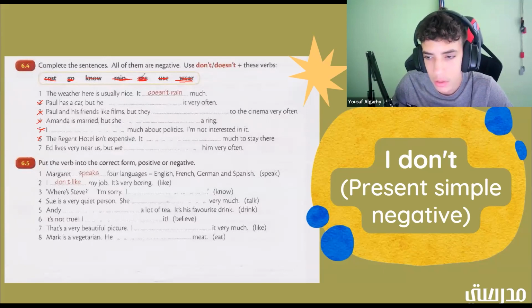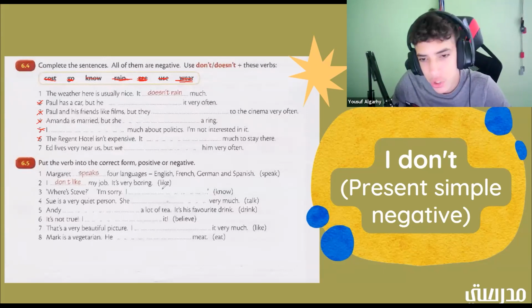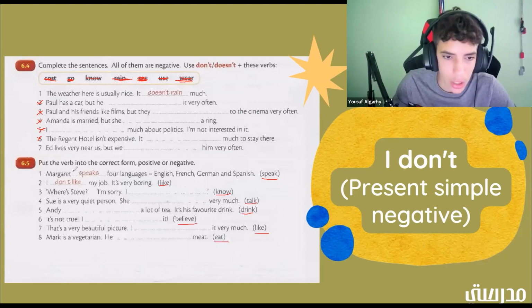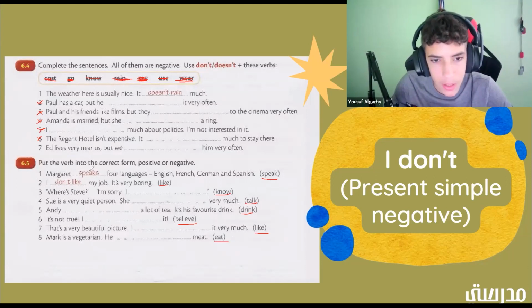All right, good job. So now we're going to put verbs. Okay. So in the correct form, positive or negative, to match the sentence. All right. So each one there, the verb is at the end, like here and here and here and here and here. So these are the verbs we're going to use. We're just going to have to make it match. All right. So first off, we have Margaret speaks 4 languages: English, French, German, and Spanish. Okay. Then we have I don't like my job. It's very boring.